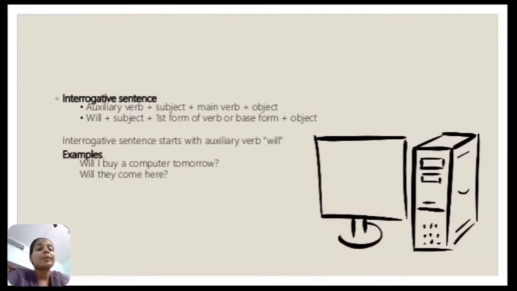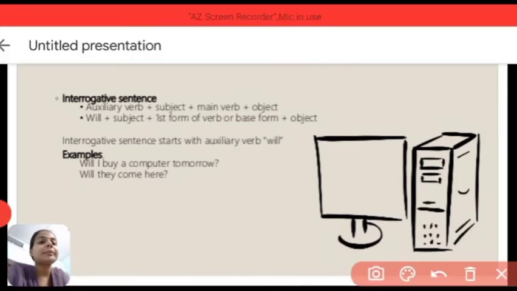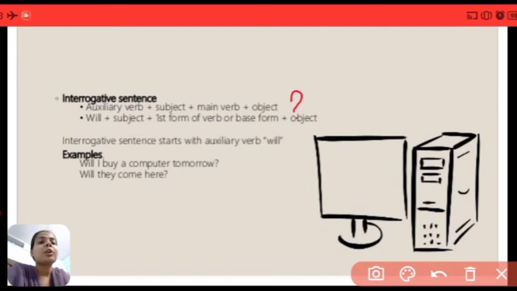Now the next kind of sentence is the interrogative sentence. For interrogative sentences, especially yes/no questions, we have the following structure: auxiliary verb plus subject plus main verb plus object, and at last you have to add a question mark.